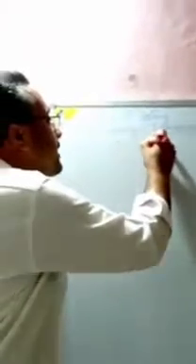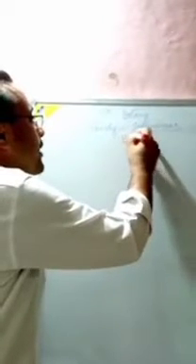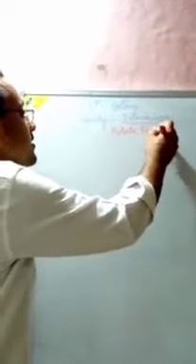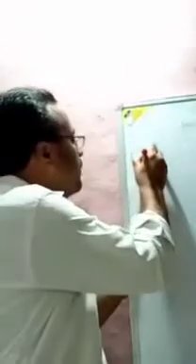In continuation to the description of various families, last time we discussed the Fabaceae family. Today we are going to discuss another family called Solanaceae, or simply the potato family. So today we are going to discuss this family, the potato family. Now, the floral formula.